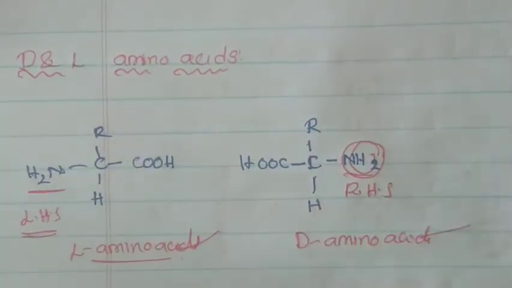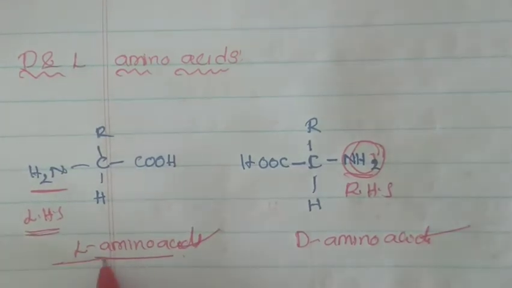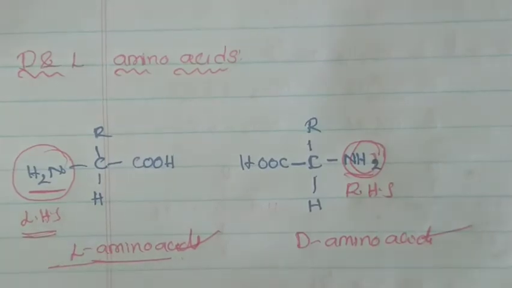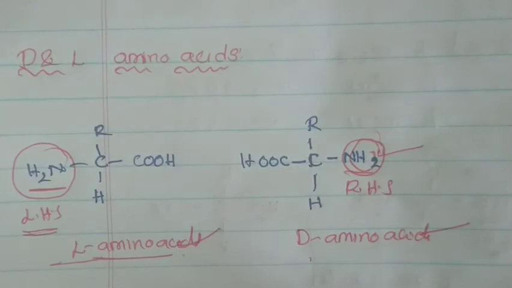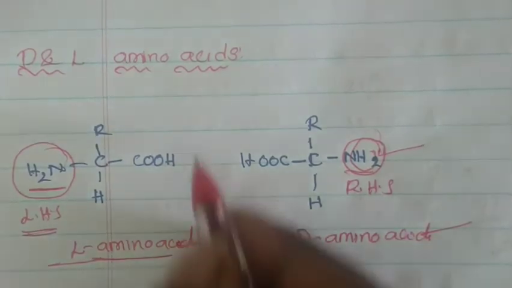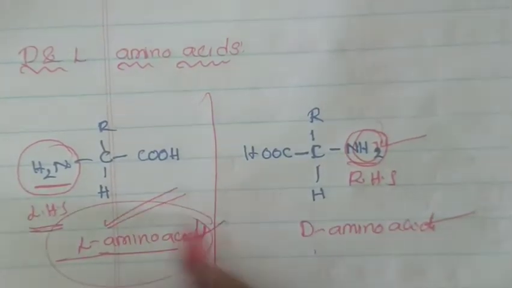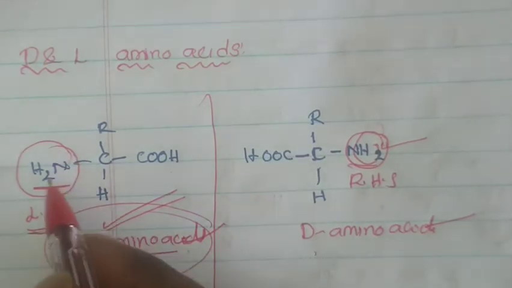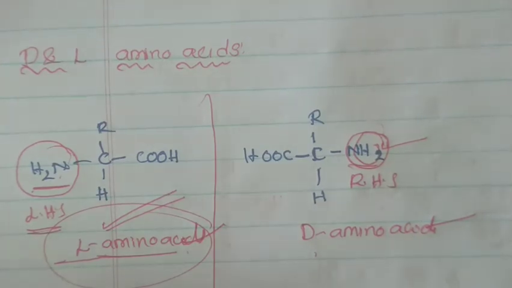It is very easy to remember: L means the amine group is on the left-hand side, and D means the NH2 group is on the right-hand side. All naturally occurring alpha amino acids are L amino acids, so the NH2 group is always on the left-hand side. This is about amino acids. In the next class we will discuss the structure of proteins. Okay friends, thank you.